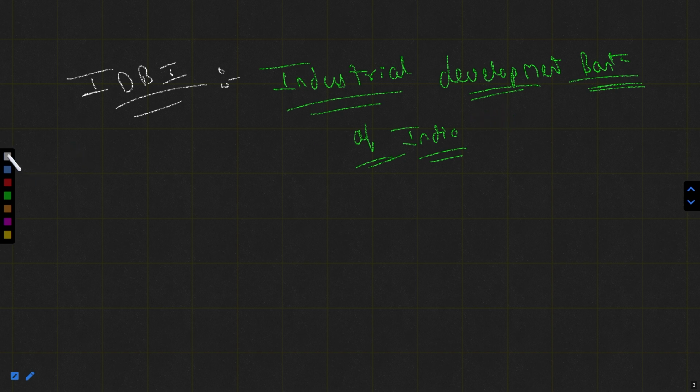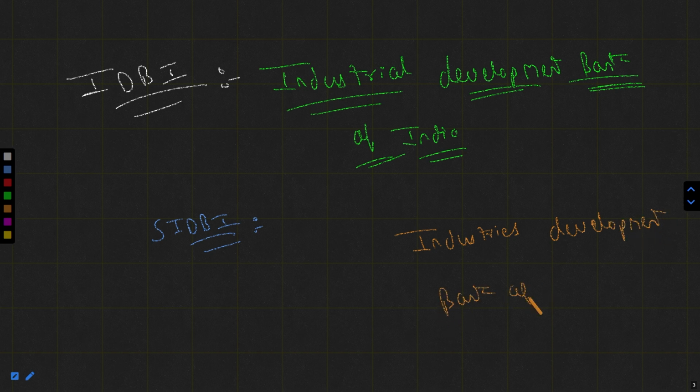The second thing I told you, in relation with the SIDBI, was that SIDBI is basically the Industries Development Bank of India, but we put Small in front of it.